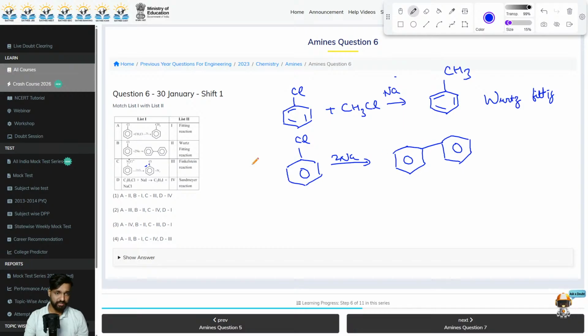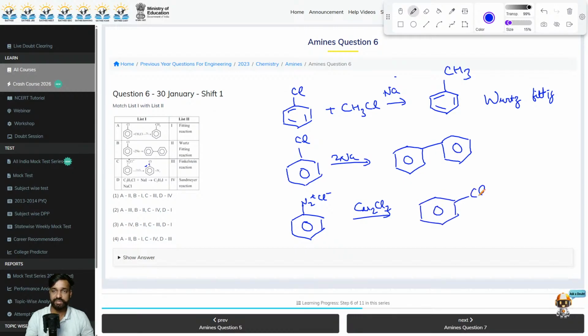Moving on to the next question. If I just write it, next option, it is given here as N2 plus Cl minus in the presence of Cu2Cl2. So this will result in the formation of chlorobenzene. It's an easy one. We have seen it in the starting part also. Last one, C2H5. So this is what? This is your Sandmeyer reaction. You know it very well.